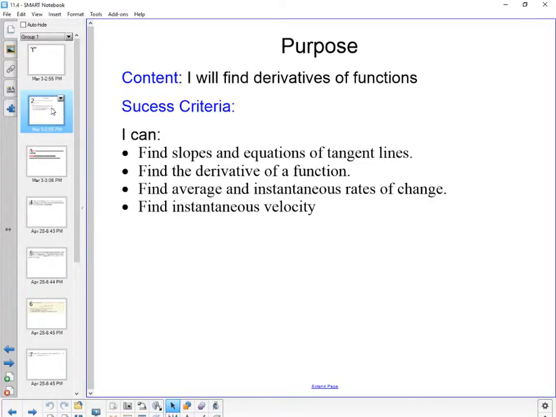This is your introduction to derivatives. Thank you for taking your earbuds out and having your laptops closed. We will be talking about finding slopes of equations of tangent lines. We'll find the derivatives of functions, average rate, instantaneous rate of change, and instantaneous velocity. We'll try to get through the whole thing, and maybe we finish today, and if we don't, then we finish tomorrow. It's not a big deal. The objective is that you have solid beginning foundations.